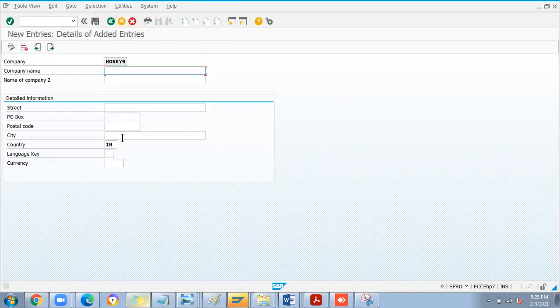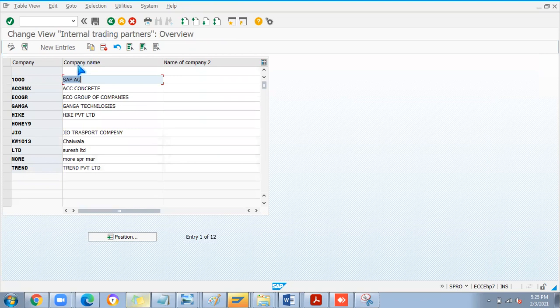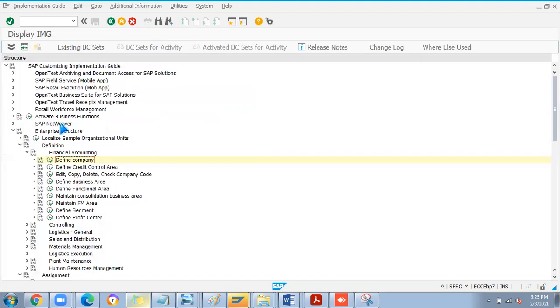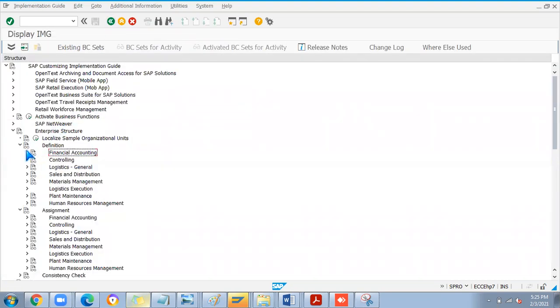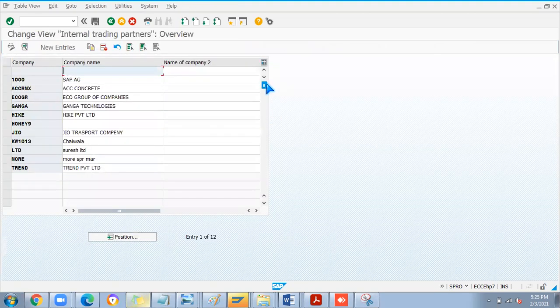The table is used here, cluster maintenance T8, for saving that company name. But it is not showing here. Let me check. Just a minute. Okay, it is there. Honey is there. So Honey, description.